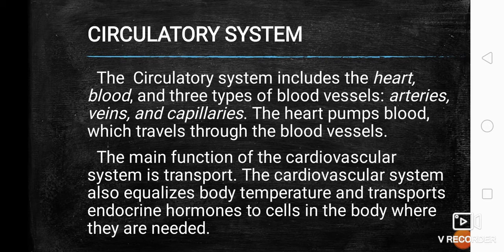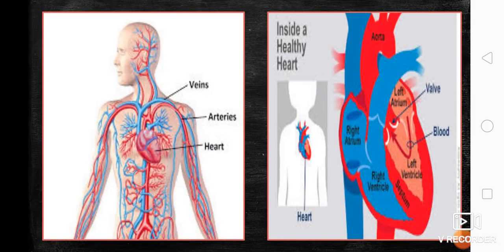equalizes body temperature and transports endocrine hormones. Take note, we have already discussed what are those endocrine glands that secrete hormones to cells in the body where they are needed. Now, for the parts of the circulatory system, again, it is composed mainly of the heart, right? We also have the blood and the blood vessels.